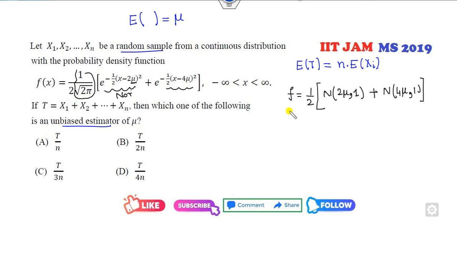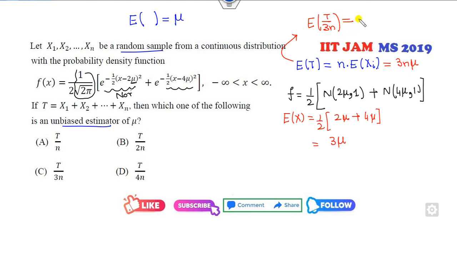So then what is the expected value of this random variable? Half, expected value is 2 mu plus 4 mu, so it is 6 mu over 2, which is 3 mu. So the right answer is 3n mu. What is the meaning of that? I can write expected value of T over 3n, which comes to be mu. So T over 3n is the unbiased estimator of mu.